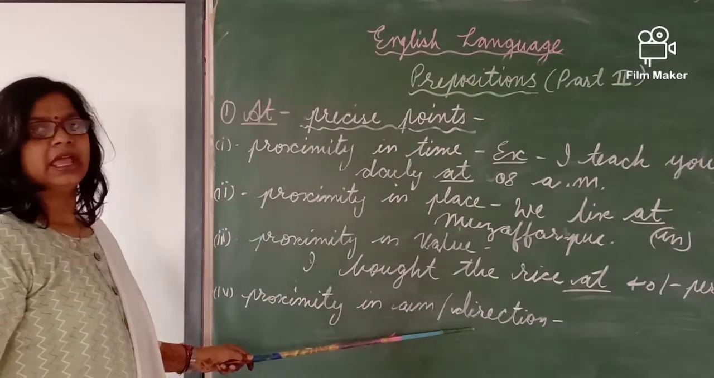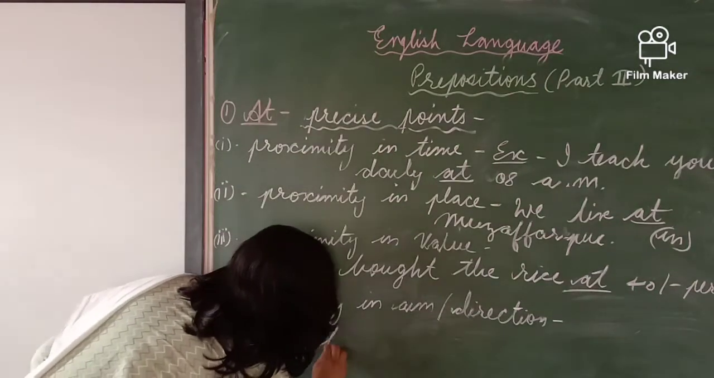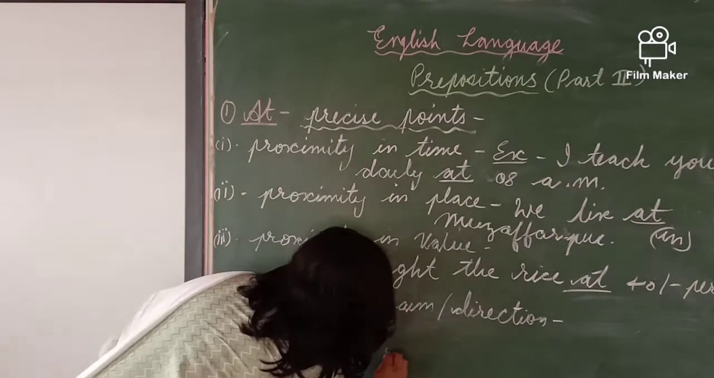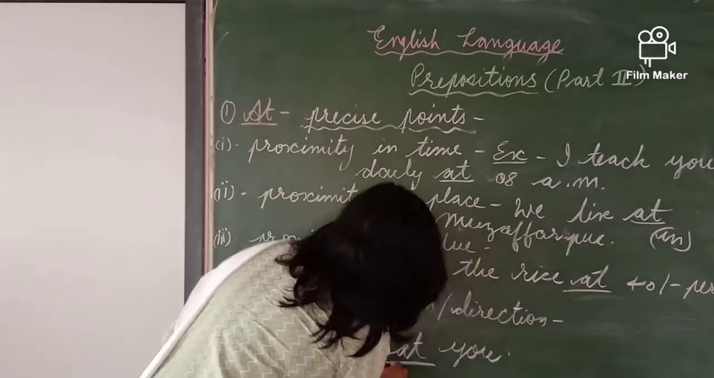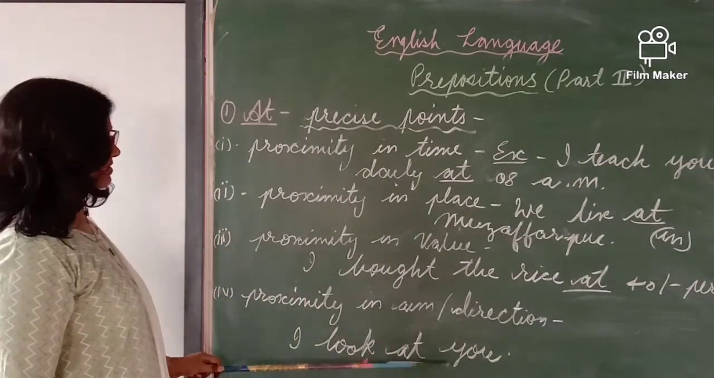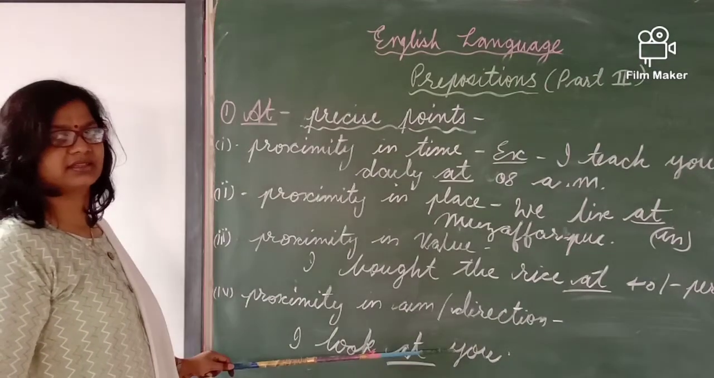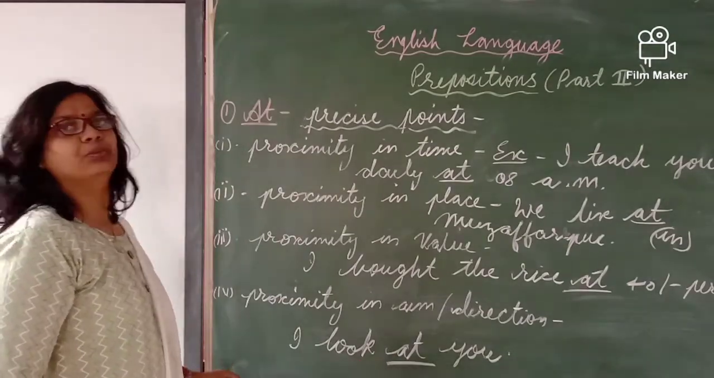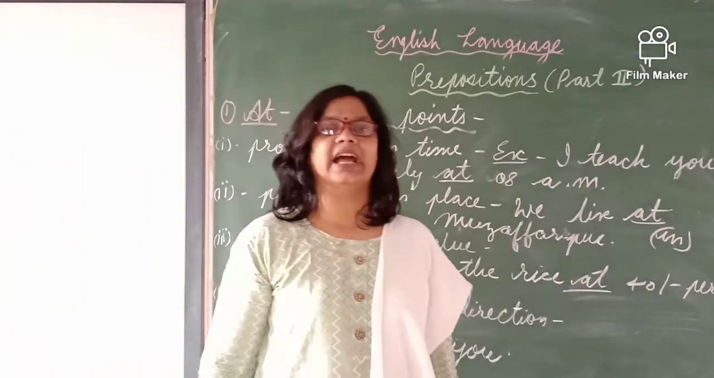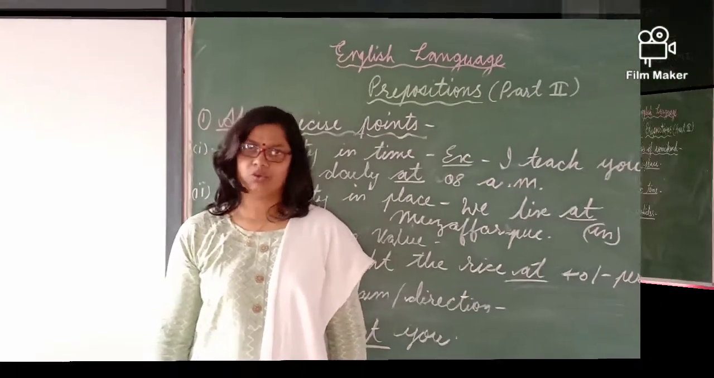Proximity in aim and direction. I look at you. This is the aim, this is the direction. It just shows staring. When I am staring at you, "I look at you" means it is confirmed that I am looking at you only, and there is the aim, there is the direction.